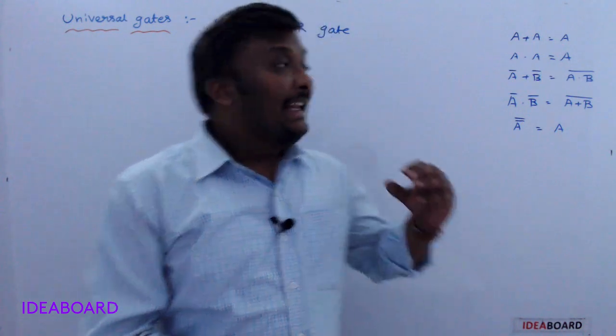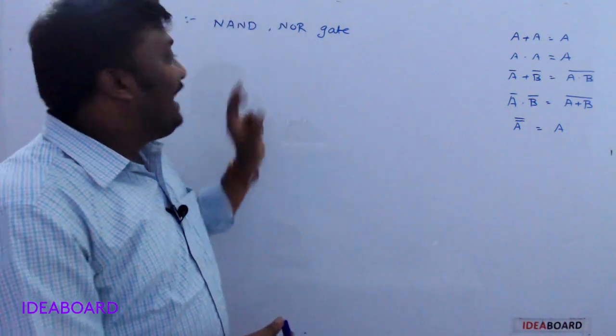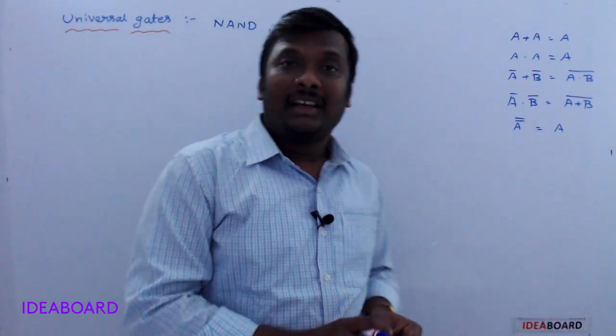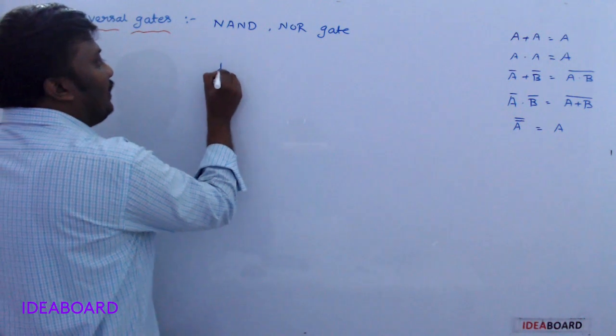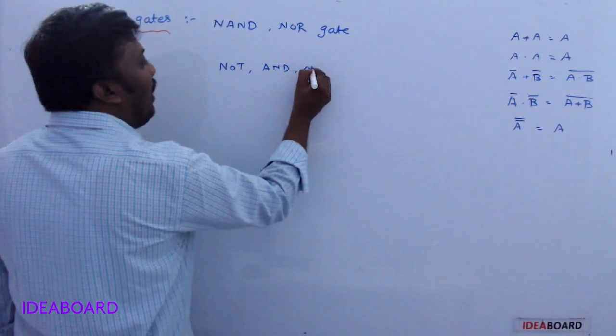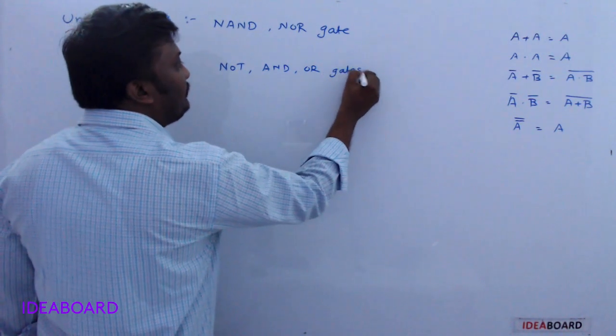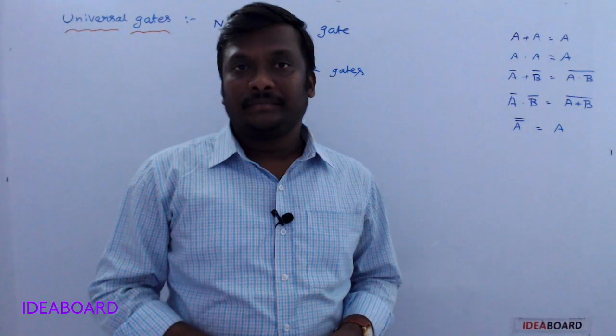Because by repeated use of NOR gates or NAND gates, we can get all the fundamental gates like NOT, AND and OR gates, and that is why these are called universal gates.